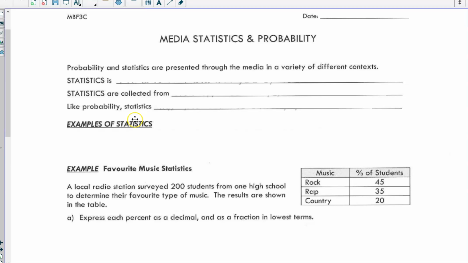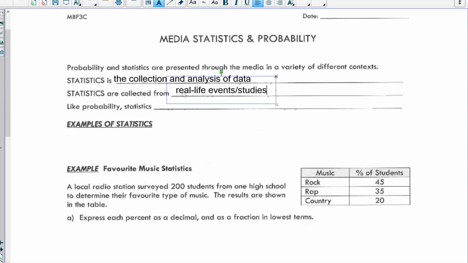Okay, so probability and statistics are presented through the media in lots of different ways. But first, just to quickly define, statistics is the collection and analysis of data. And they are collected from real life events and studies. So like probability, statistics help to predict results of future events.